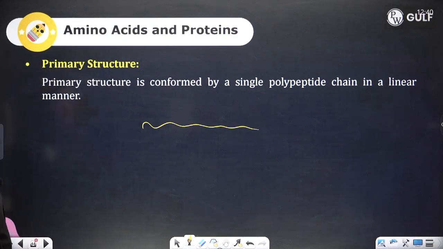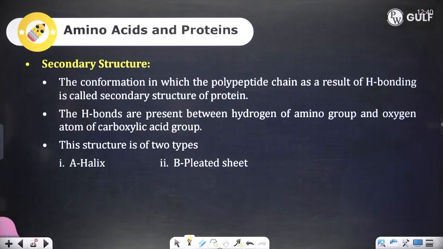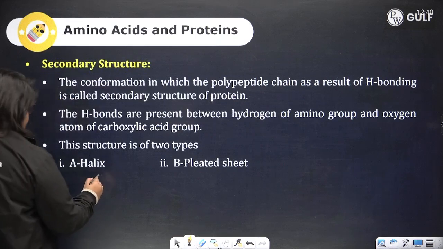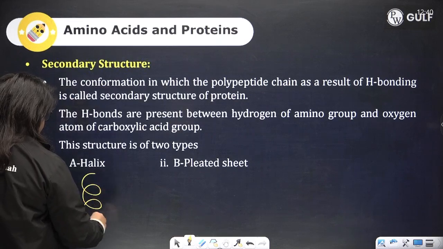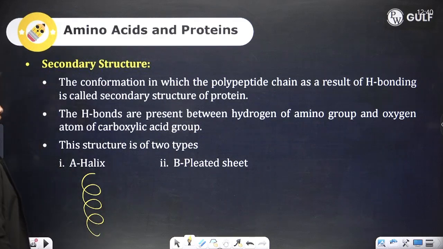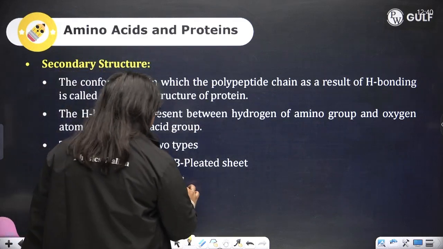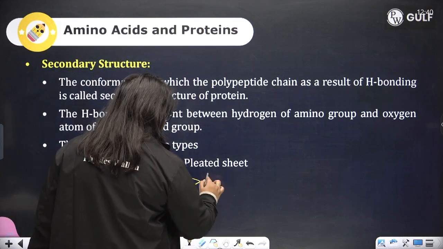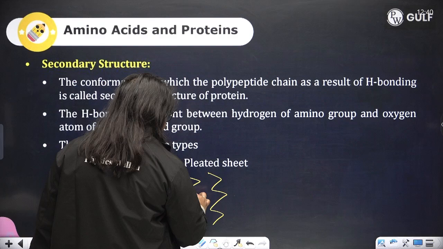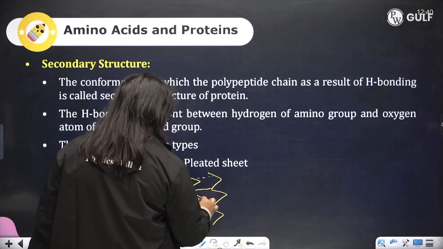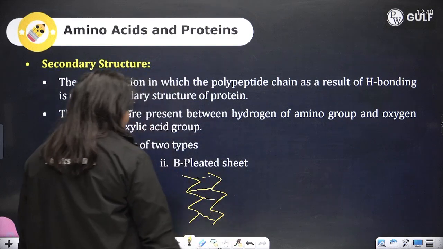But when we talk about secondary structure, there is the alpha helix that is seen. And then you have the beta pleated sheet. This is what it looks like.